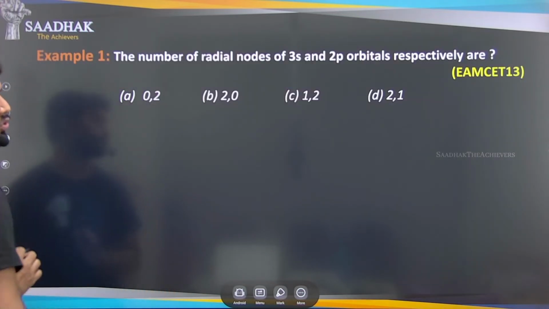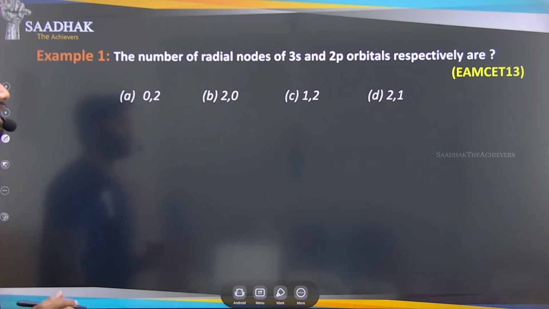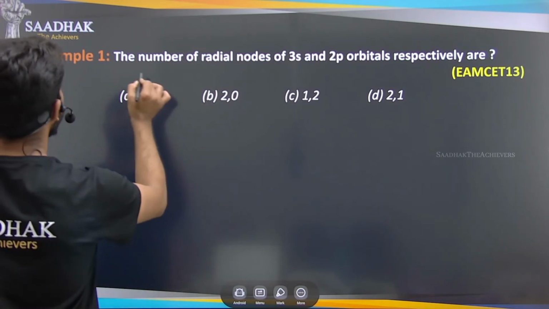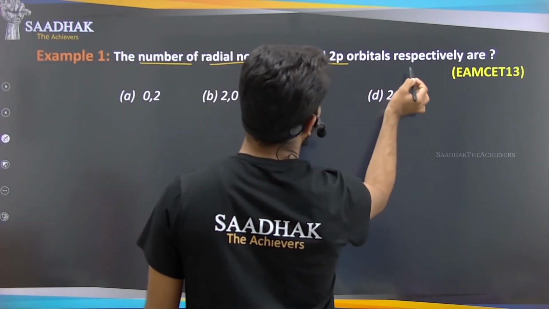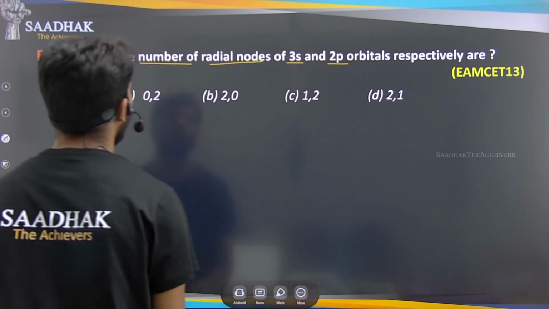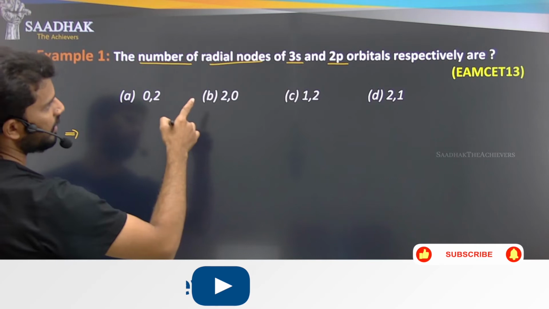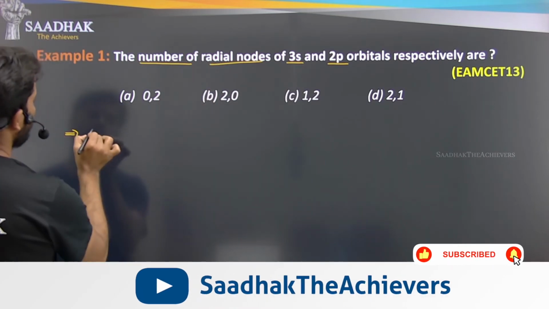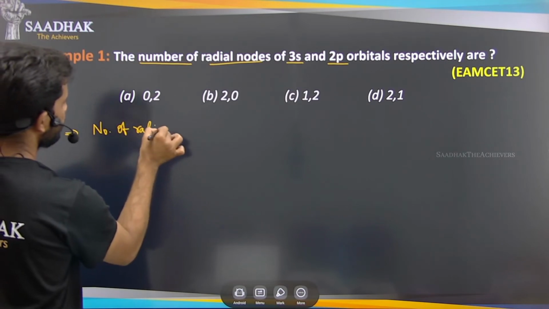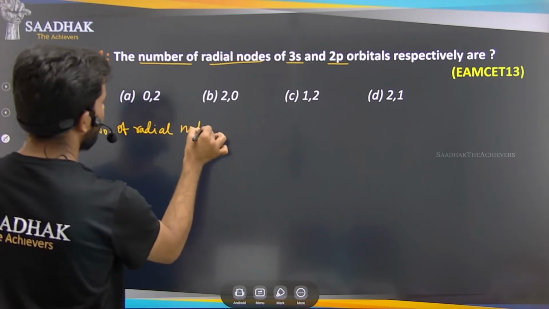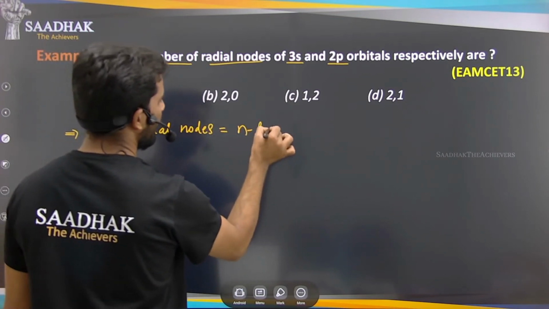Next, let's see examples. Depending on the orbitals we have discussed, the s orbital, p orbitals and d orbitals, we will solve this problem. The number of radial nodes of 3s and 2p orbitals respectively are. So we have to find out the radial nodes of 3s and 2p orbitals. So what is the formula? Number of radial nodes is equal to n minus L minus 1.